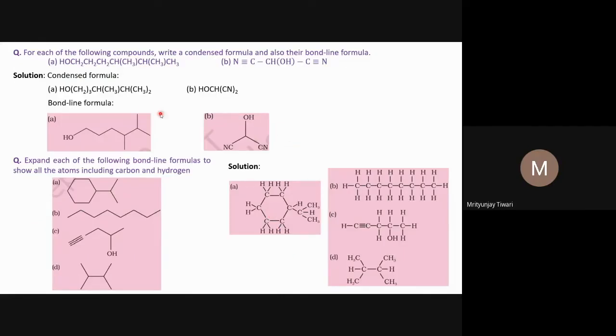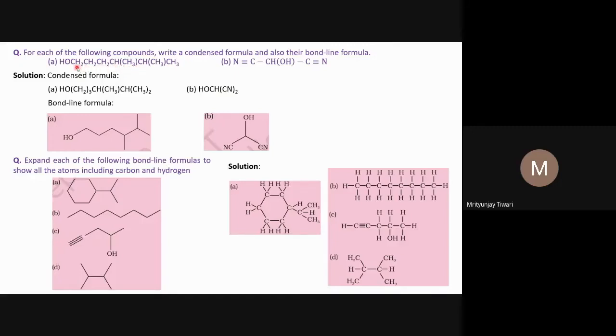Now let's see this question. For each of the following compounds, write a condensed formula and also their bond line formula. The condensed formula we have to write first, and then also we have to write the bond line formula. This is also one kind of condensed formula, but we can further condense it. And how will we condense this condensed formula?